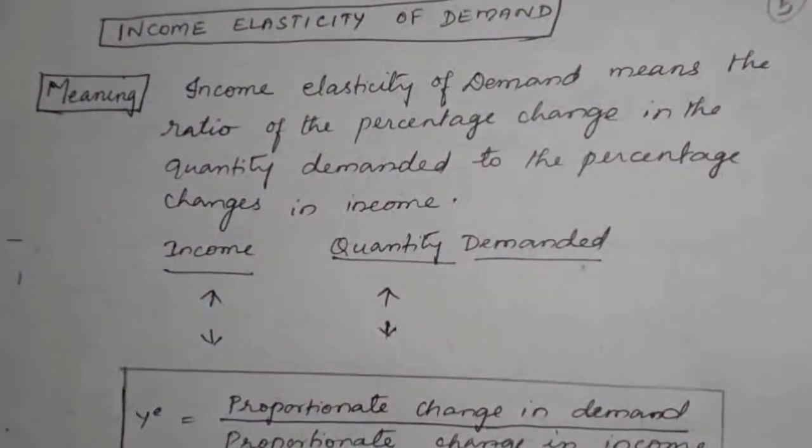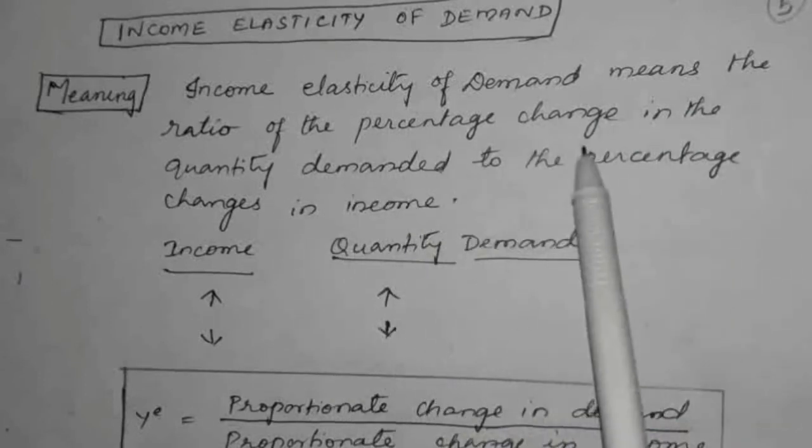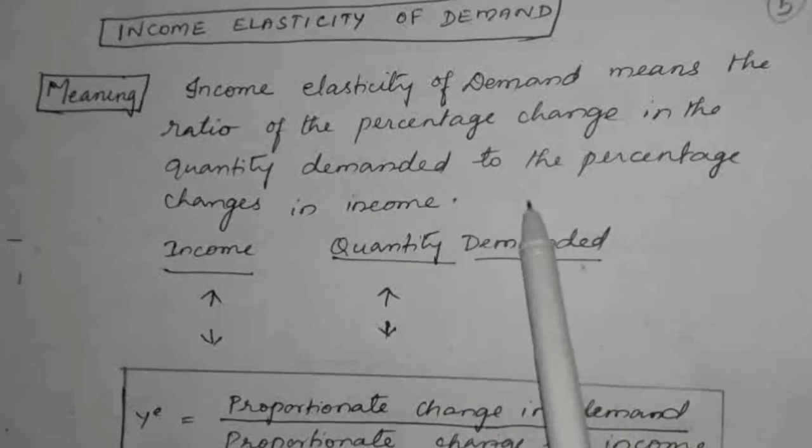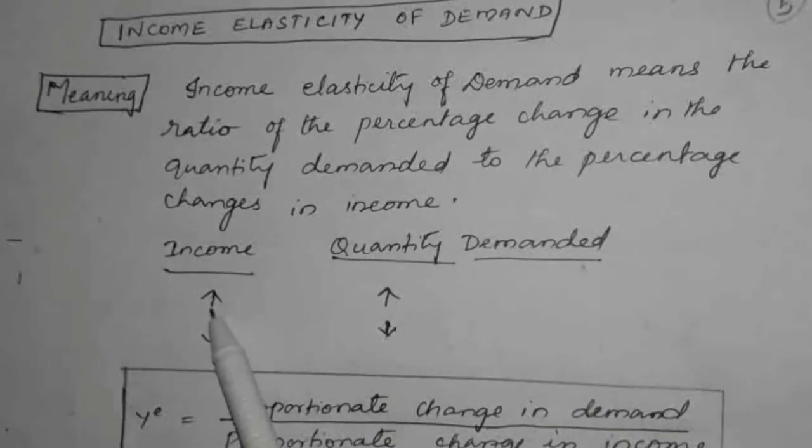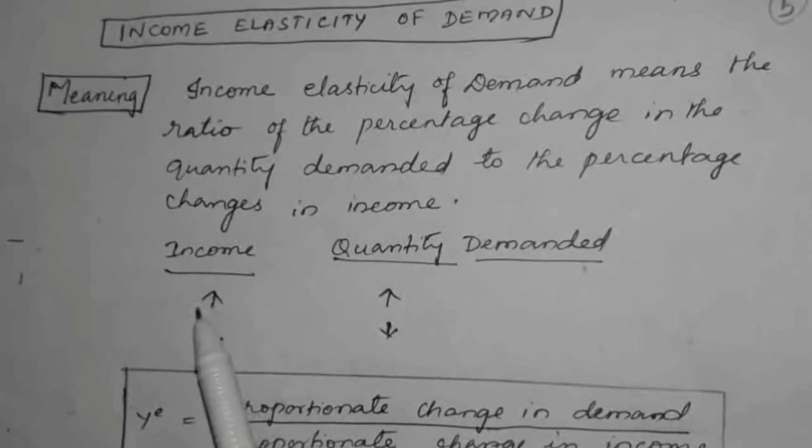The second elasticity of demand is income elasticity of demand. Income elasticity of demand means the ratio of the percentage change in the quantity demanded to the percentage change in income. If the income of the consumer increases, then the real income of the consumer increases, so purchasing power is more on the consumer's side.